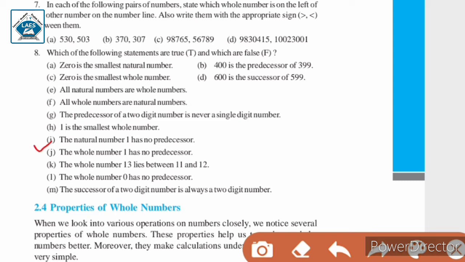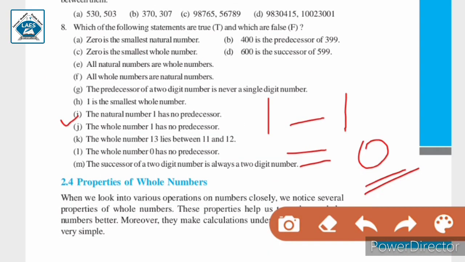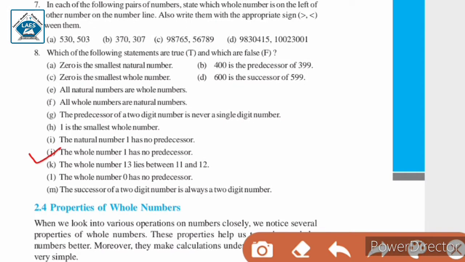Next, the natural number 1 has no predecessor. This statement is true because 1 minus 1 is 0. For finding the predecessor we subtract by 1 and 1 minus 1 is equal to 0, which is not a natural number. 0 is not a natural number, therefore the natural number 1 has no predecessor. Next, the whole number 1 has no predecessor. This statement is false because 1 minus 1 which is equal to 0 is a whole number and 1 has a predecessor in whole numbers. Therefore the statement is false.